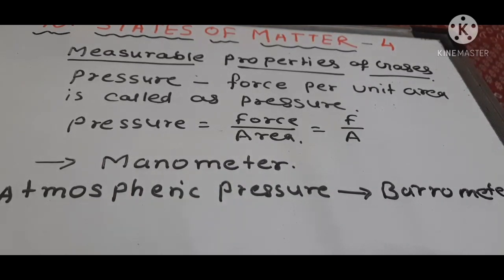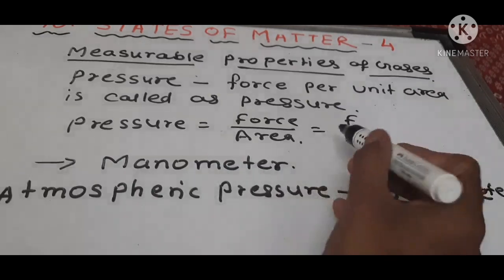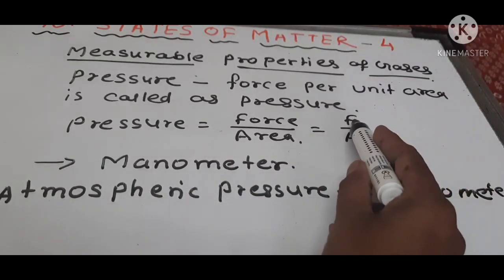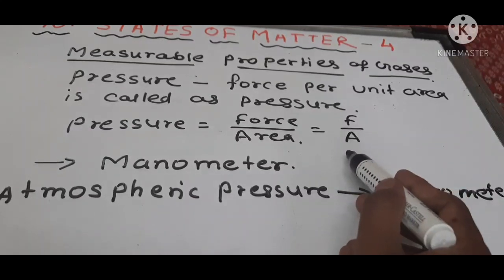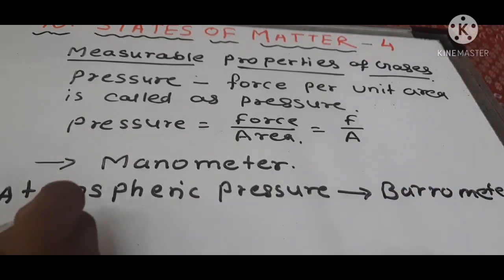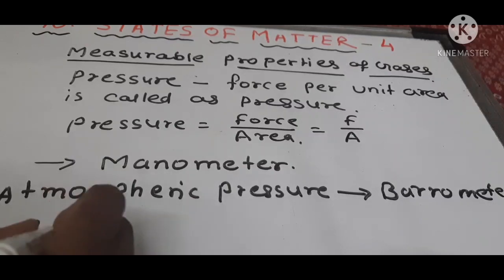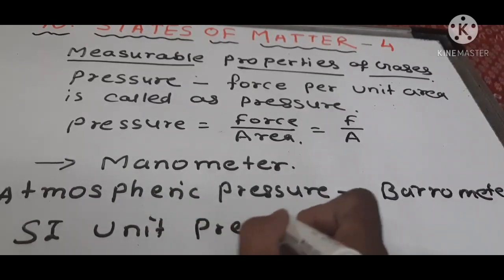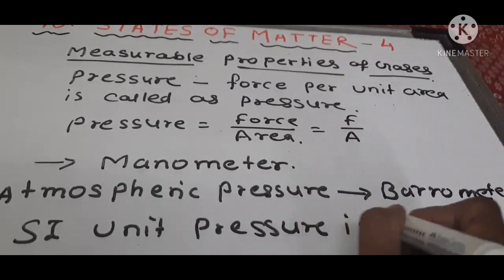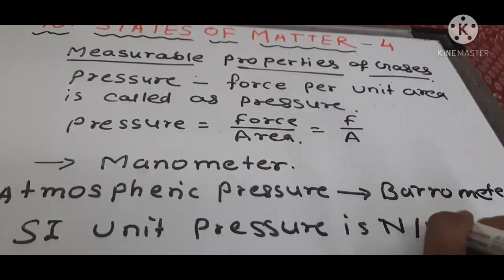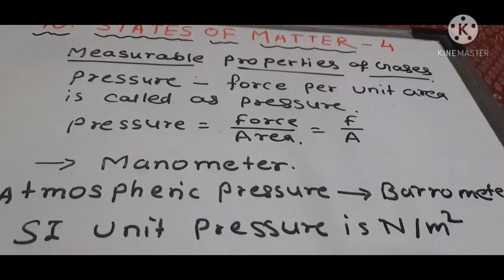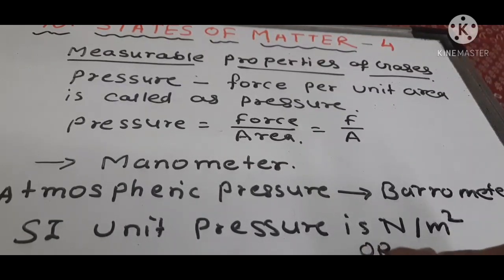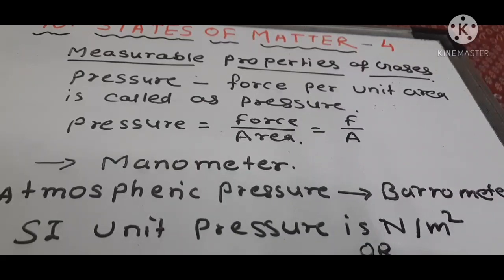The SI unit of pressure we can find out by this formula. As you know, the SI unit of force is Newton and area is meter square. So the SI unit of pressure is Newton per meter square, and it is also known as Pascal.